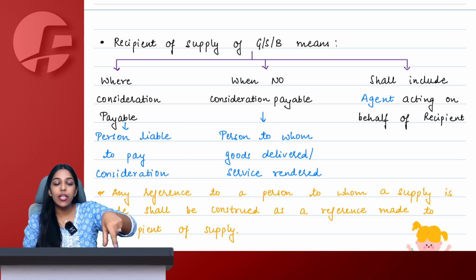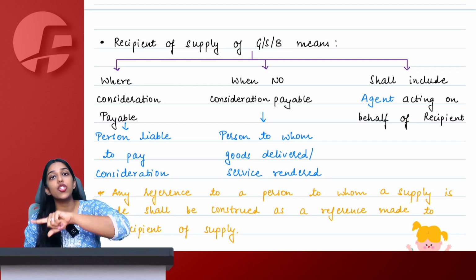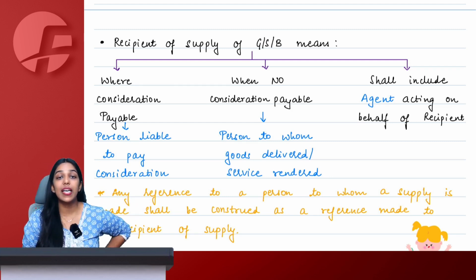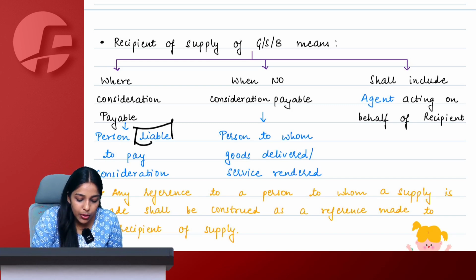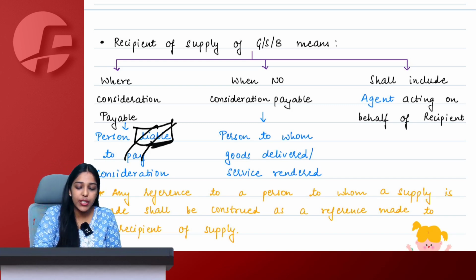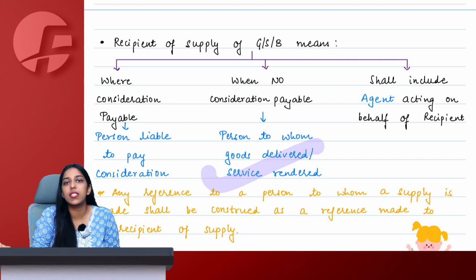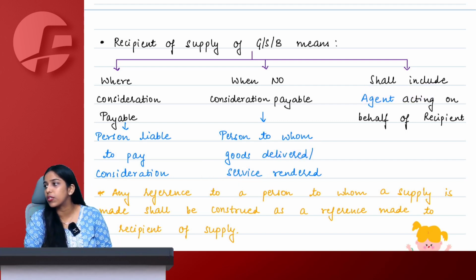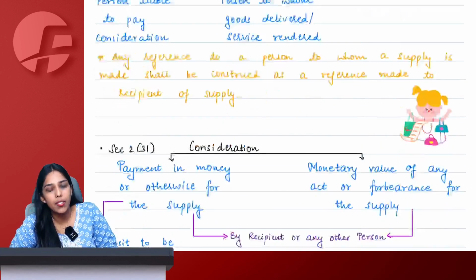If they would have written the person paying consideration, then Shubham would have become the recipient. But they are saying the person liable to pay the consideration. If no consideration is payable, then it is very simple: whoever is receiving goods or services, and the agent point is also very simple. Understood to all of us?